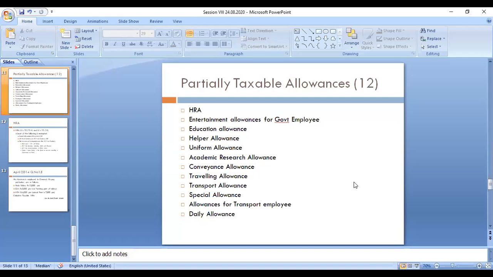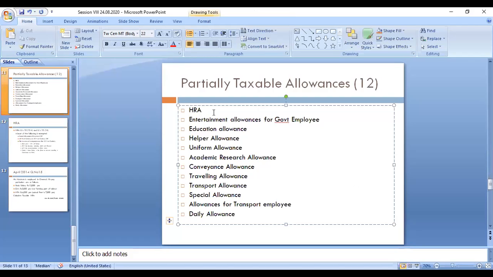Like HRA, which means house rent allowances. Next are entertainment allowance for government employees, education allowance, helper allowance, uniform allowance, academic research allowance, conveyance allowance, traveling allowance, transport allowance, special allowance, allowance for transport employees, and daily allowances.